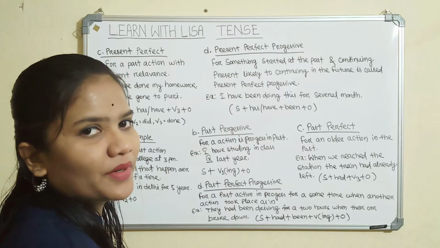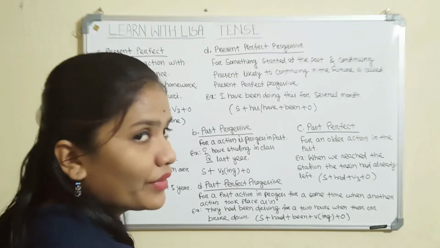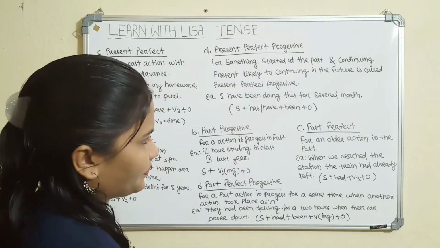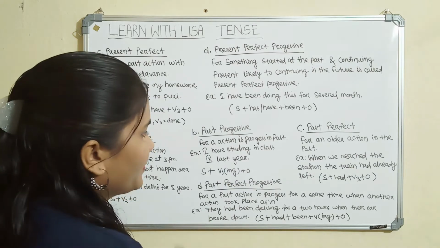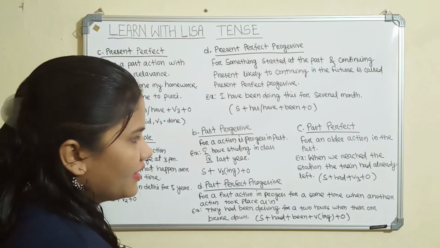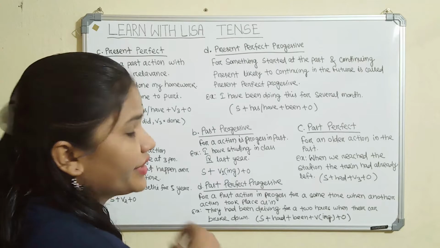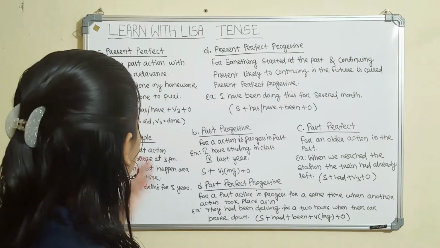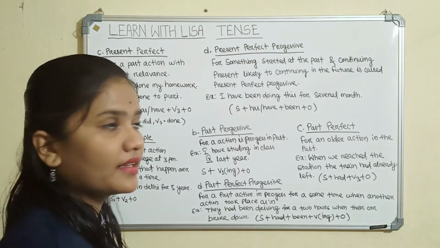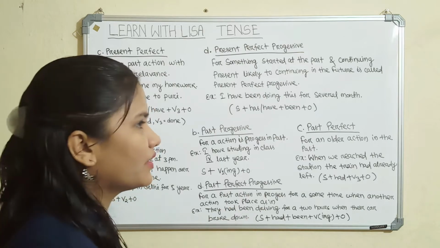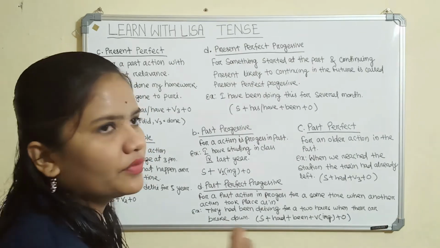The form is subject plus had plus the third form of the verb, then object. Third form of the verb, as I already said, is like do is the verb, and its third form is done.